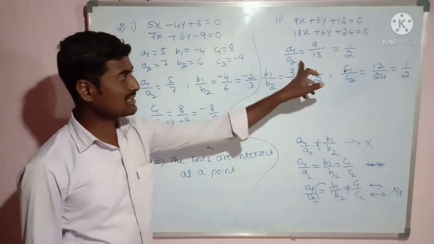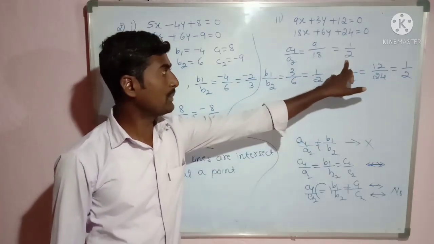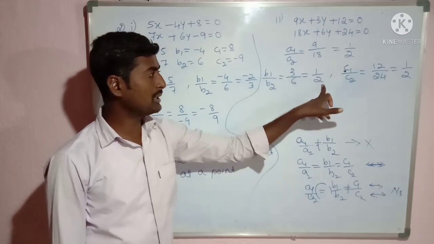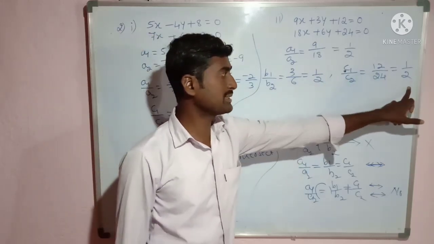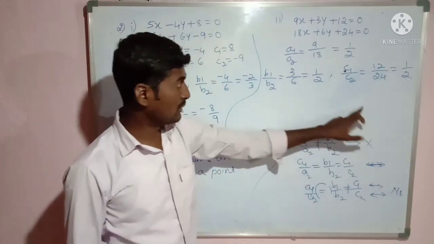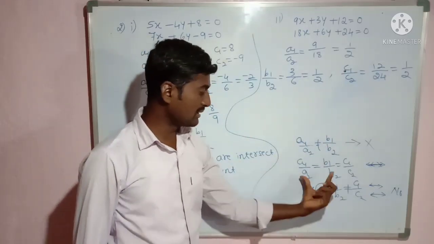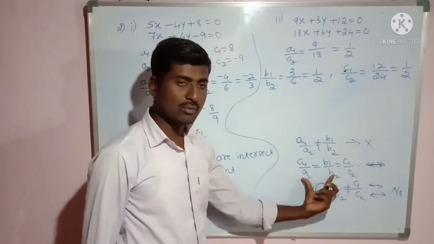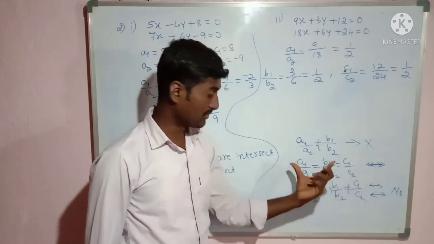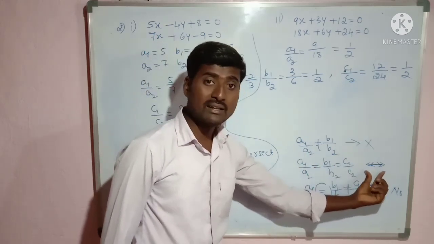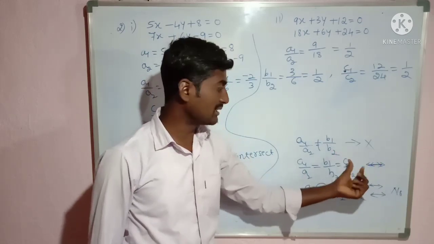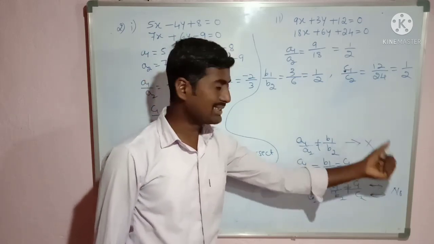Now you observe these three ratios. A1 by A2 is 1 by 2, B1 by B2 is 1 by 2, C1 by C2 is equal to 1 by 2. So which condition is satisfied here? It means A1 by A2 is equal to B1 by B2 equal to C1 by C2. It means the lines are coincident lines, coincident with each other.